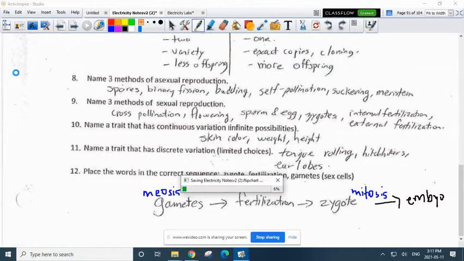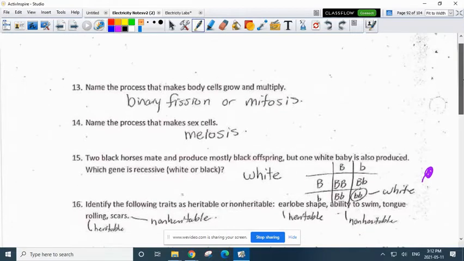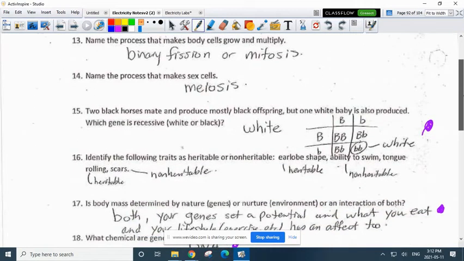Just going to save that. We'll go on to the next page. Name the process that makes body cells grow and multiply. That's binary fission or mitosis. Number 14, remember mighty mitosis. Name the process that makes sex cells. That's meiosis. There's a question every year, by the way, on mitosis, meiosis, fertilization, gametes. You need to know that.